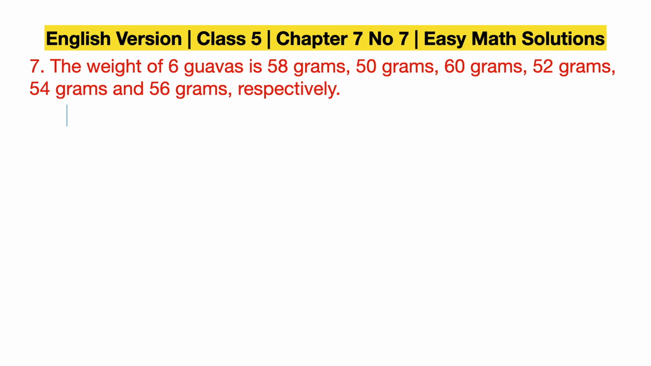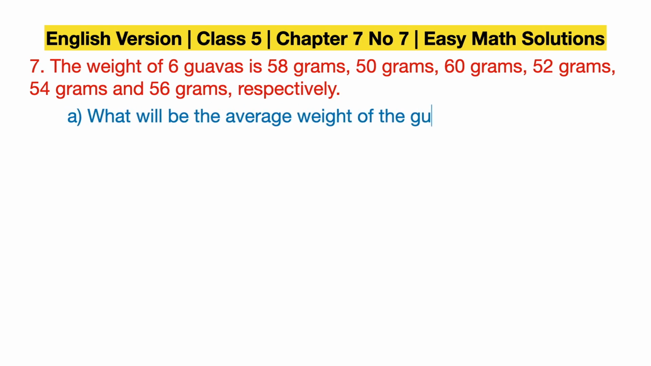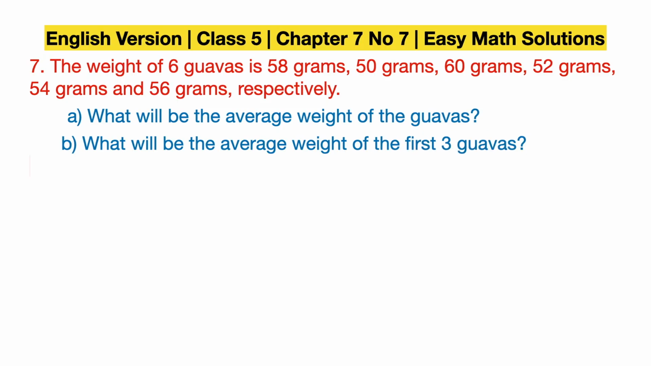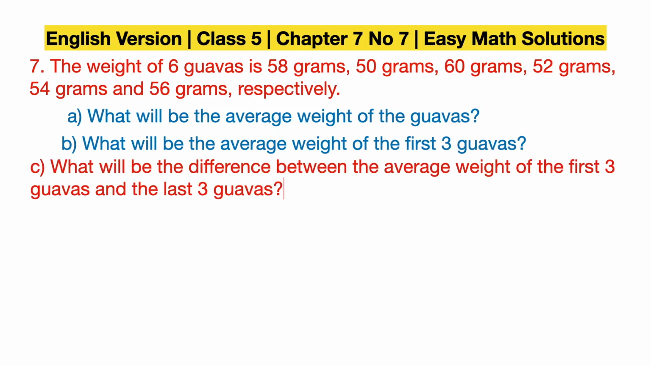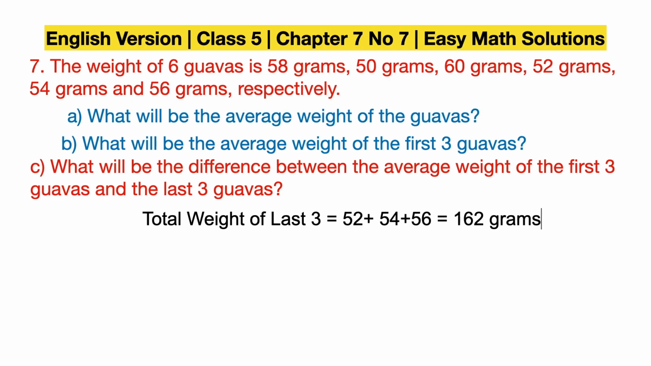Number C, what will be the difference between the first 3 and last 3 guavas' average weight? Then the first 3 guavas' average we already got, and the last 3 guavas: 52, 54 and 56 equal to 162 grams. Average: 162 divided by 3 equal to 54 gram.